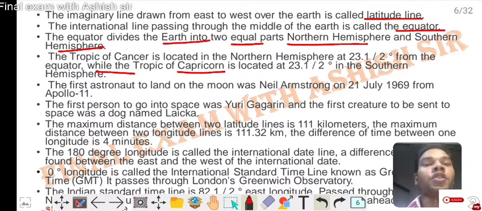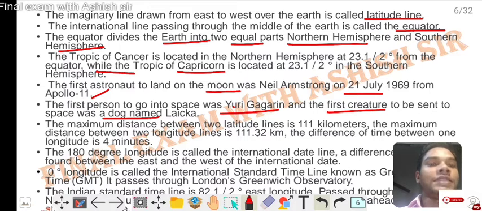The first astronaut to land on the moon was Neil Armstrong, on 21st July, with Apollo 11. The first person to go into space was Yuri Gagarin, and the first creature sent to space was a dog named Laika. The maximum distance between two latitude lines is 111 km.